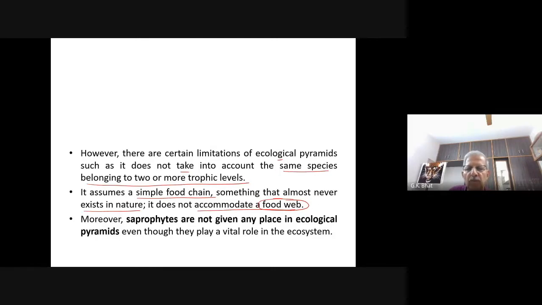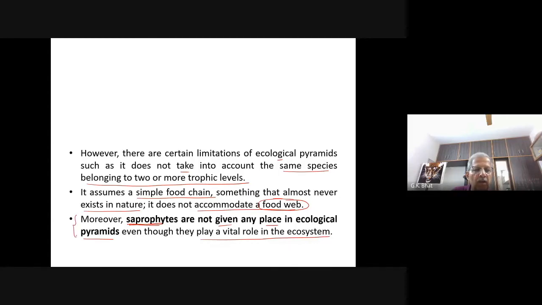A number of carnivores feed on different types of herbivores, so it is not that they feed on only one. So there is an interlink, and this interconnected food chain is called a food web. Moreover, saprophytes, which are bacteria and fungi, are not given any place in an ecological pyramid, even though they play a vital role in an ecosystem.